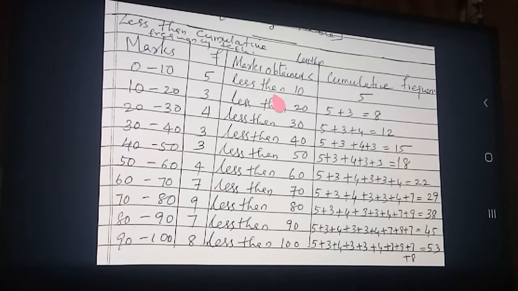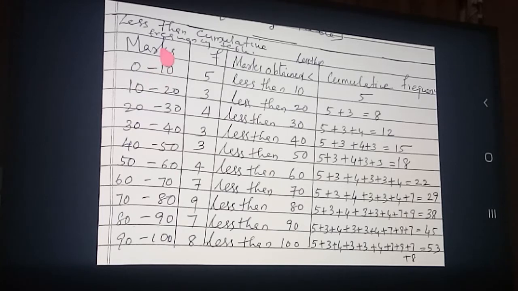That is why we write less than 10 only, otherwise we would write less than or equal to 10. Most students do not know why less than 10 is written. The upper limit will not count in this class, it will count in the next class.